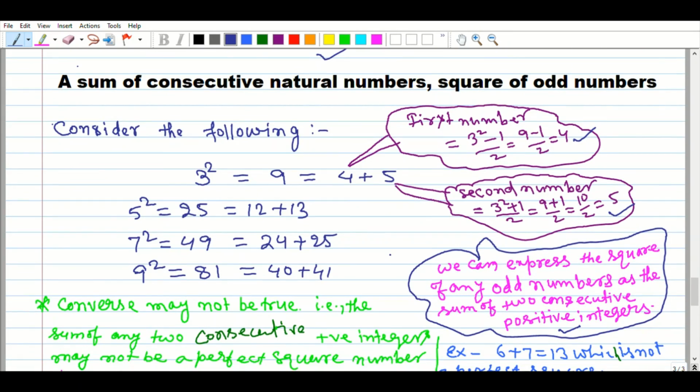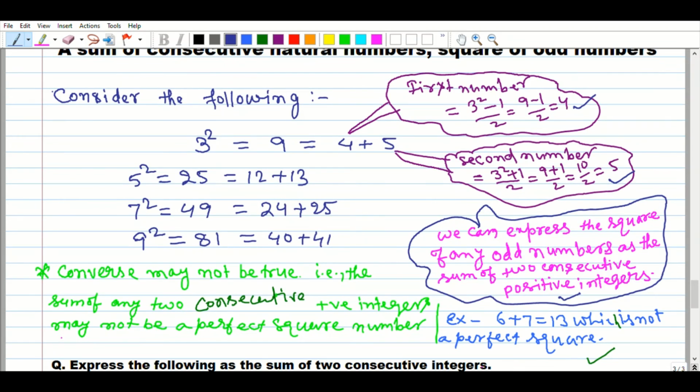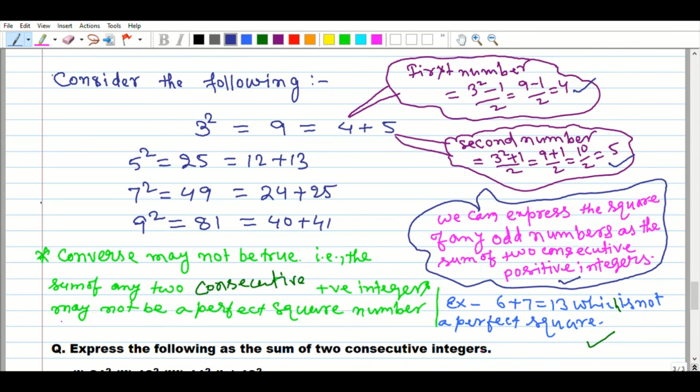You see here, consider the following: 3 square equals 9, which is 4 plus 5. The first number is (3 square minus 1) by 2, which is (9 minus 1) by 2 equals 4. 5 is the second number, that is (3 square plus 1) by 2, (9 plus 1) by 2, 10 by 2 equals 5. On that property we will do a few examples and check it. We can express the square of any odd number as the sum of two consecutive positive integers. It is not true for the converse, so we cannot use the converse.